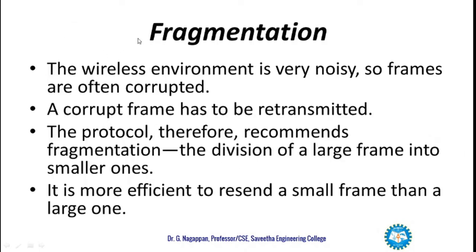Now, what about fragmentation? The wireless environment is very noisy, so frames are often corrupted. A corrupt frame has to be retransmitted anyway. So the protocol recommends fragmentation, the division of a large frame into smaller ones, so that in case there is some corruption, it happens in a smaller frame, and that alone can be retransmitted instead of retransmitting the whole larger frame. It is more efficient to resend a small frame than a larger one.